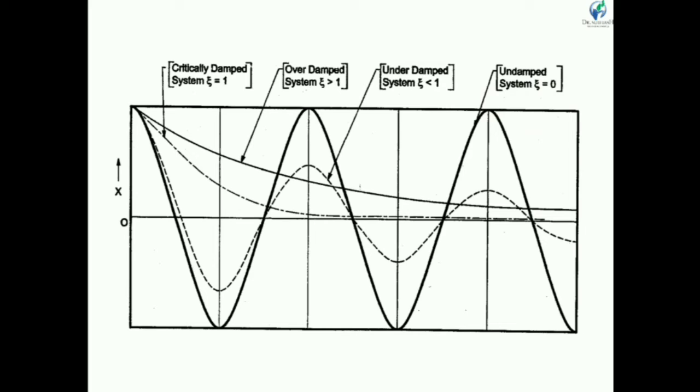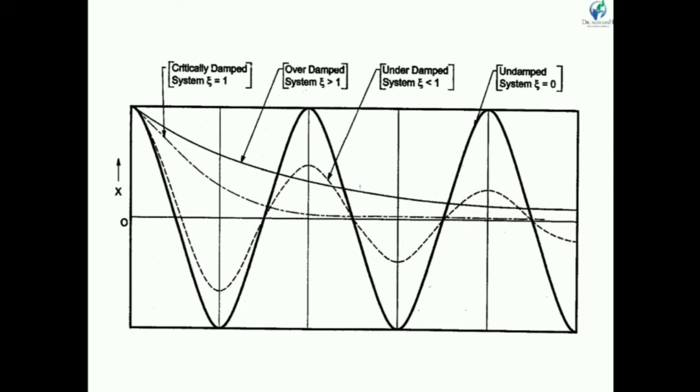Now the second one is the underdamped system. In underdamped, zeta is less than 1, so some damping is provided. The amplitude of vibration continuously decreases with respect to time, but the motion is also periodic. So this is an underdamped system.